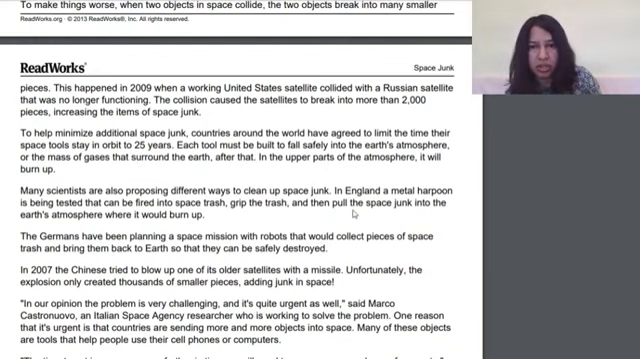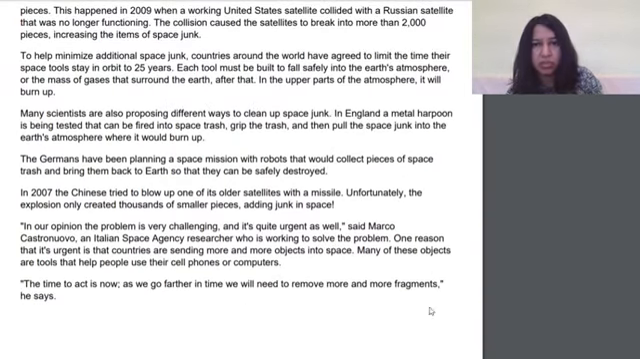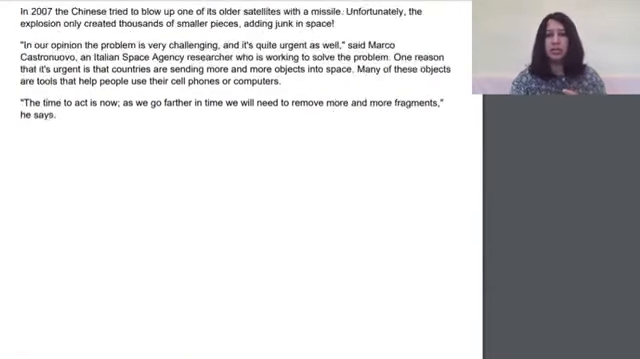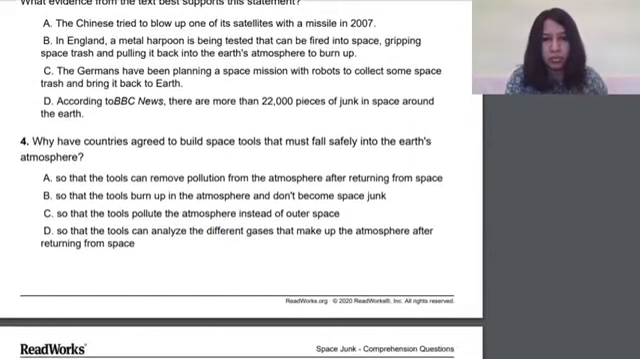Also proposing different ways. Again, it would burn up. Right? Germans. Yes, so we are looking a lot about the space junk burning up. So that the tools burn up in the atmosphere and don't become space junk.